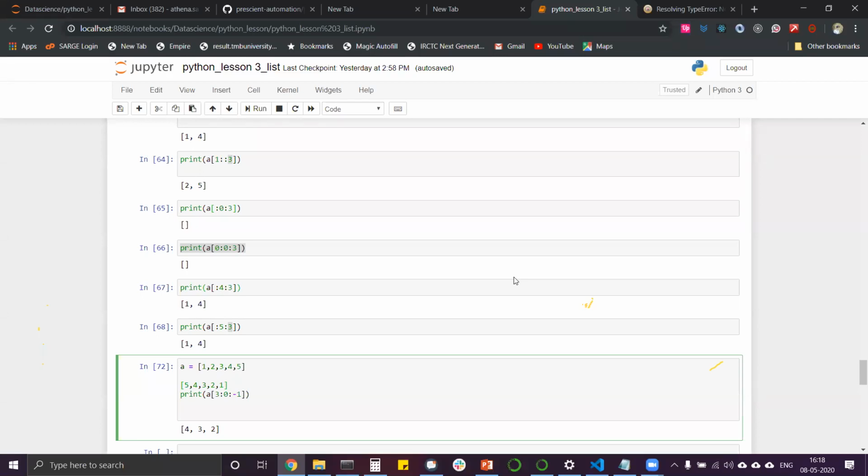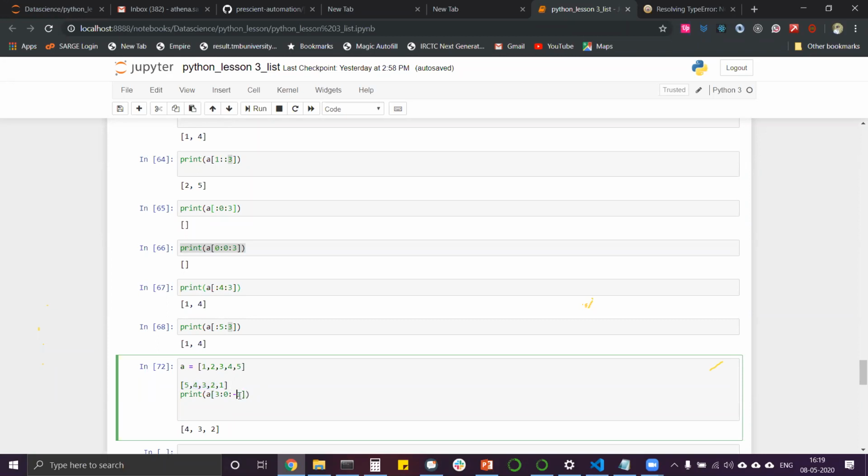Okay, I will explain. See, -1 reverses this first: 5, 4, 3, 2, 1. It reverses the order. Same way it reverses the order of these indexings also. So from there now 0 is 1 and 1, 2, 3, 4 will be printed. Sorry, it will be 0, it will be 1, 2 and 3 will be printed. So that's why it is 0 to 3. So 0 to 3 means from the negative it will skip this 5 and will print out these two.